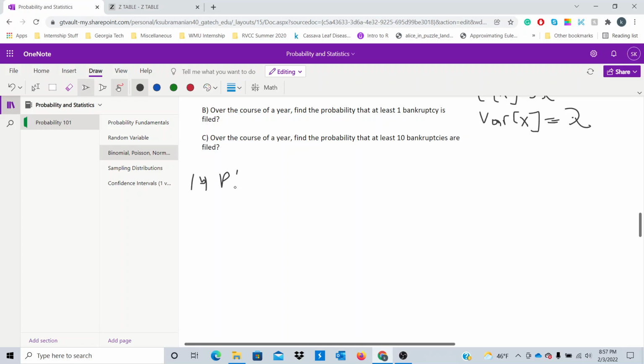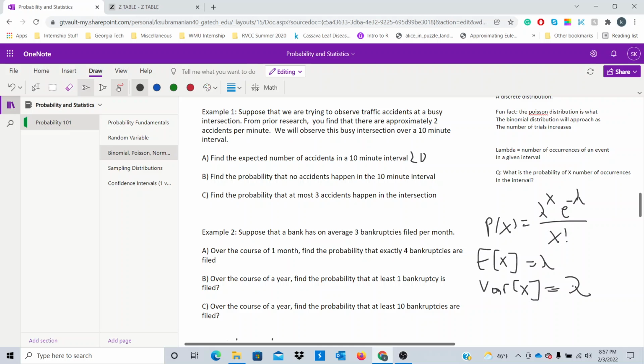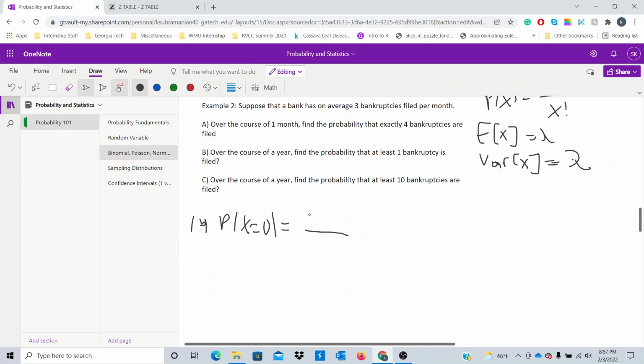So we want the probability that no accidents happen. So we want the probability that X equals 0. X will represent the number of accidents. So we'll just use our formula for the Poisson distribution. So in a 10-minute interval, we know that 20 accidents happen. So lambda is 20. So we'll have 20 raised to the 0, e to the negative 20 over 0 factorial.